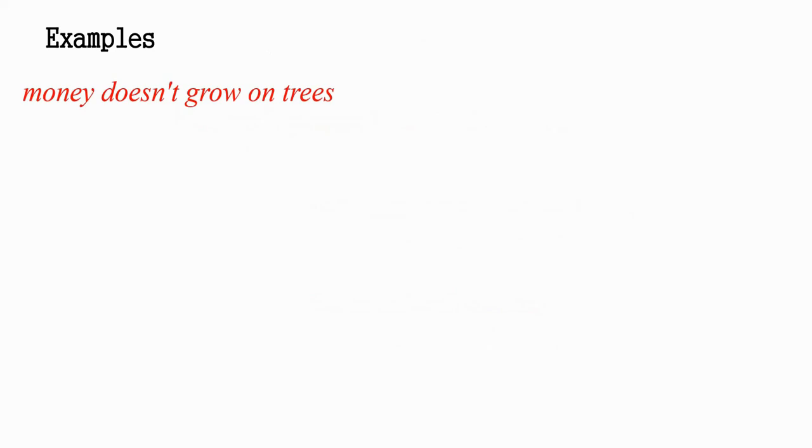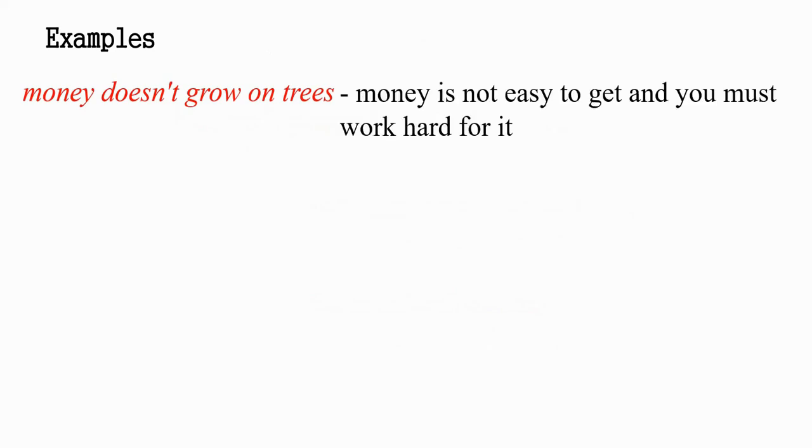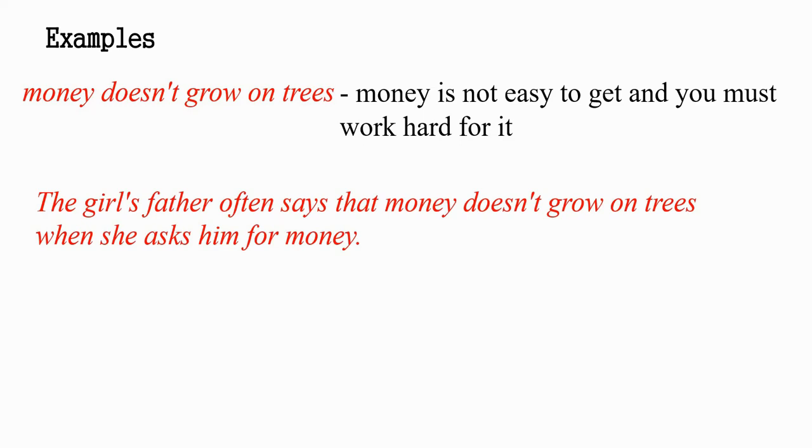Examples: money doesn't grow on trees. This means money isn't easy to get and you must work hard for it. Example: the girl's father often says that money doesn't grow on trees when she asks him for money.